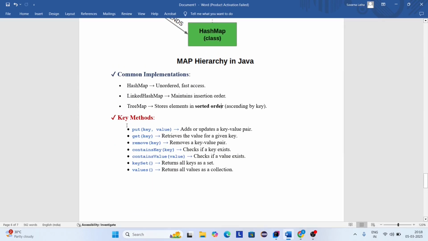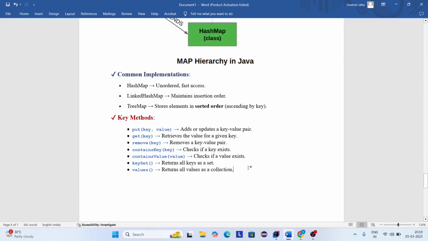And some of the key methods you can see here. The put method is used to add or update a key and value pair, and the get method is used to retrieve a value from the given key. The remove method is used to remove a key value pair. The containsKey method is used to check if a key exists. The containsValue method is used to check if a value exists. The next one is the keySet method, which returns all keys as a set. And the values method returns all the values as a collection.